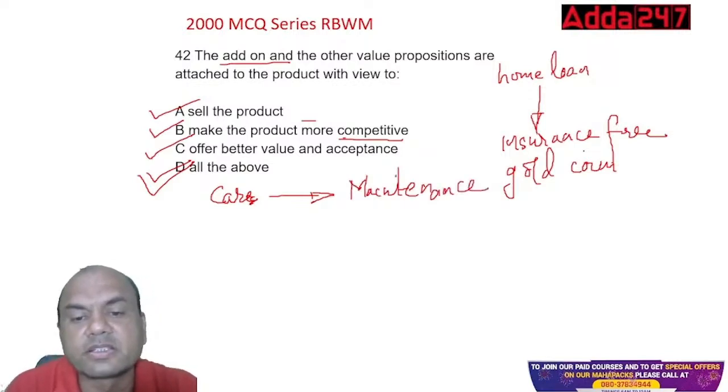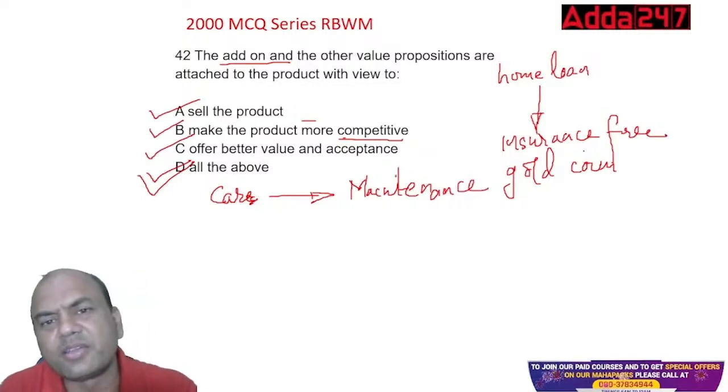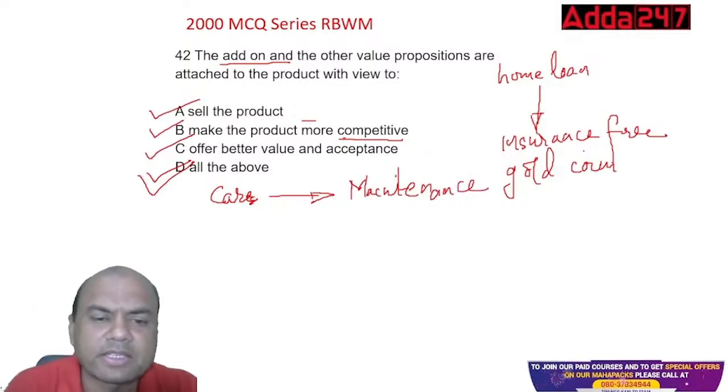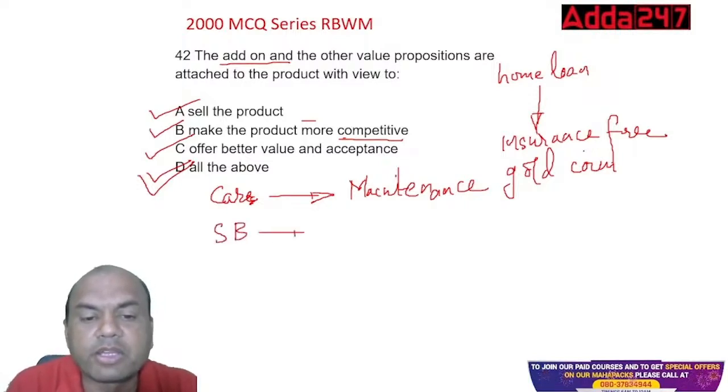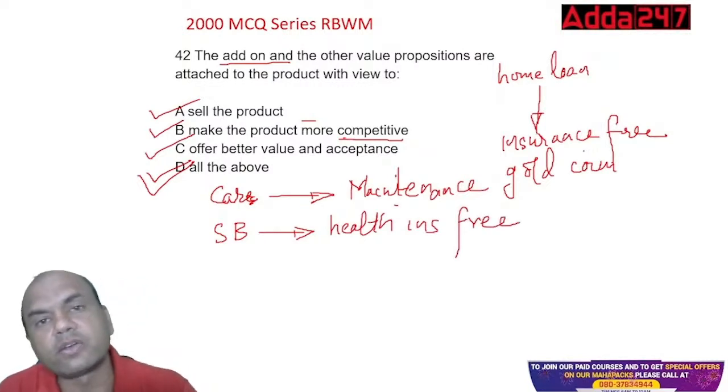After sales, maintenance free. Then many things are there in your bank also. Nowadays banks are saying open a savings account with us and we will give you health insurance free for 1 year. So these are all add-ons.